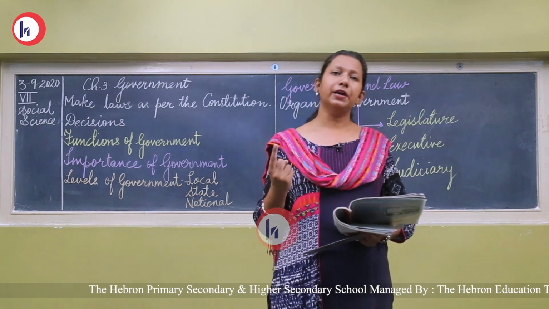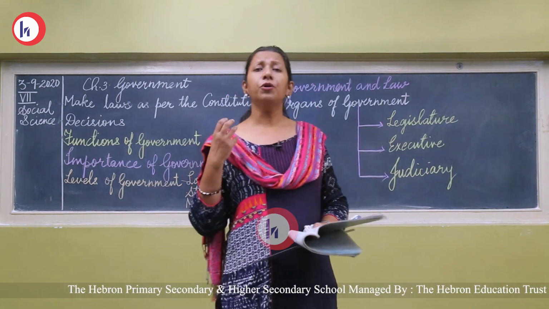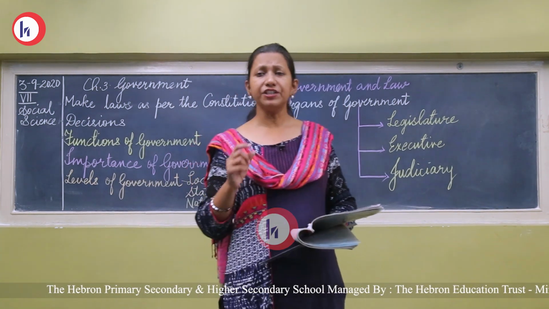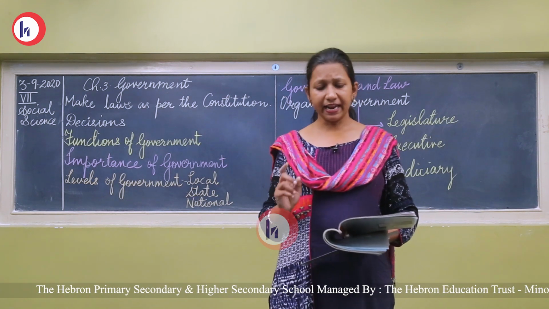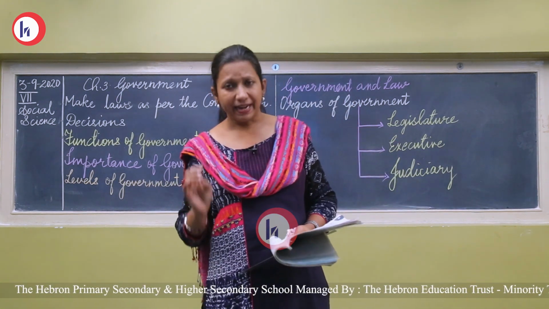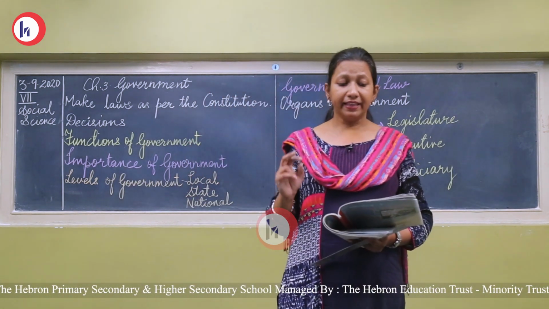The first thing is poverty. Poverty means people living below the poverty line, the people who are very poor, who don't get even 2 times food to eat. So the government has to see that each and every citizen of the country must get basic necessities, at least food, shelter, clothing, medical facilities and education. That comes under poverty.